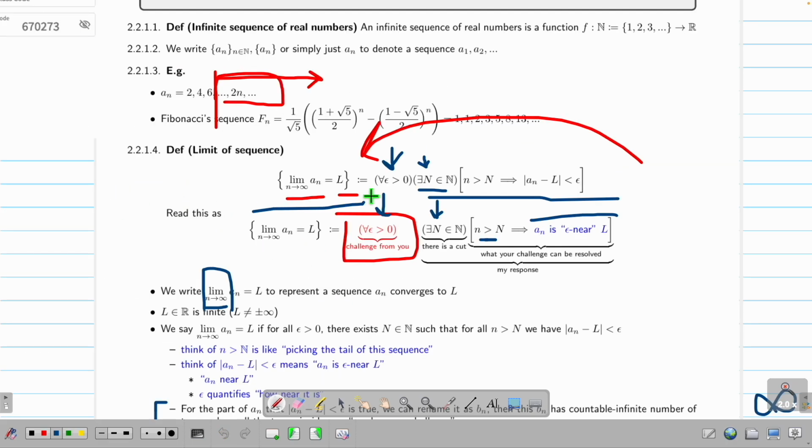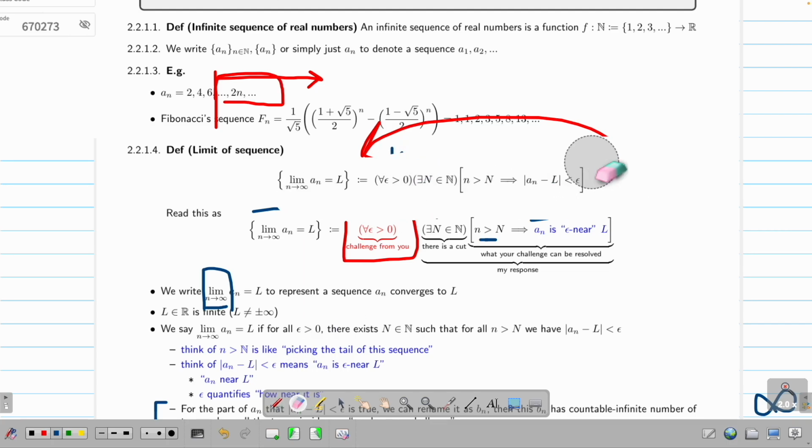So basically, the whole limit is just this sentence. You disagree with my claim? Okay. For all disagreement, red part, I resolve your disagreement. Your disagreement is saying that there's a gap, then I say no, it's within your gap, then fine. That's it. An important point is because you say there's a gap, you are disagreeing with me. So this epsilon is larger than 0.